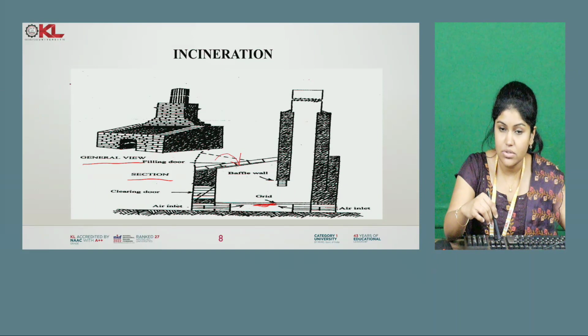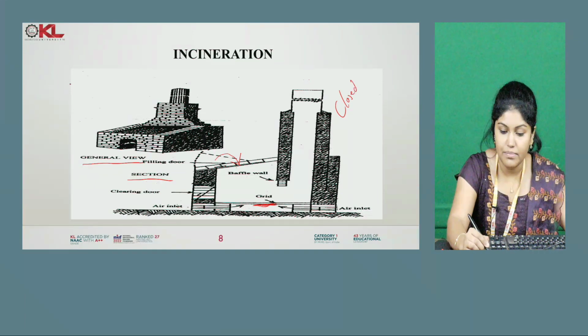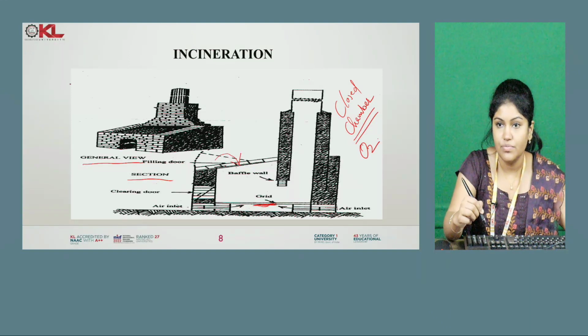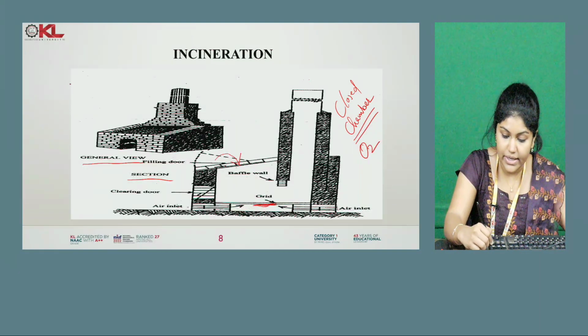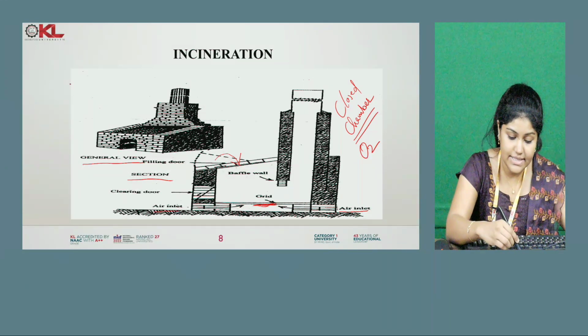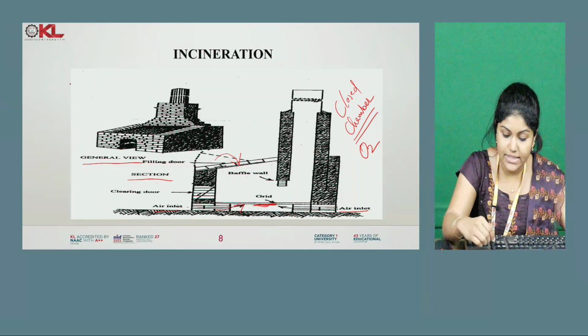As I already told, incineration means we are combusting the waste refuse in the presence of oxygen. So if it is a closed chamber, how will we provide the oxygen? Oxygen has to be given. For that, air inlets are provided on both sides, left side and right side.